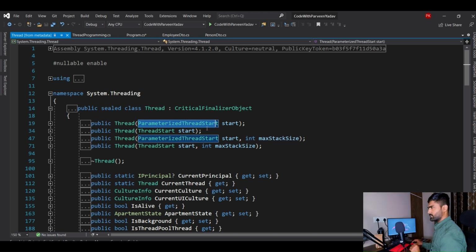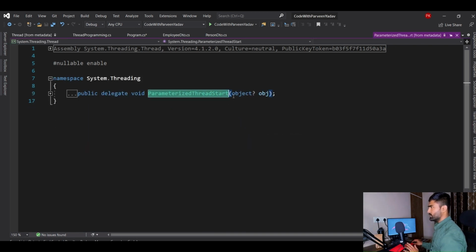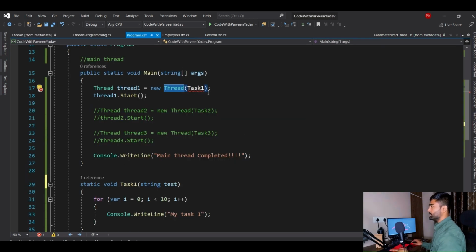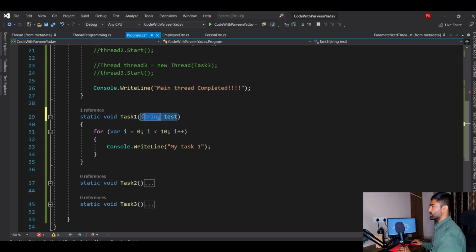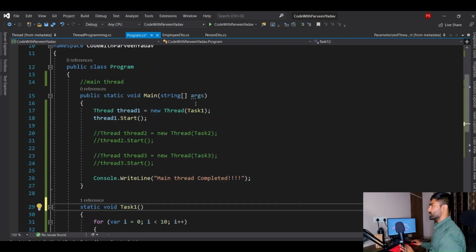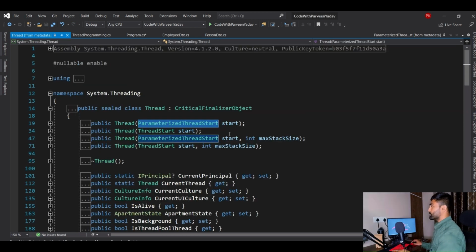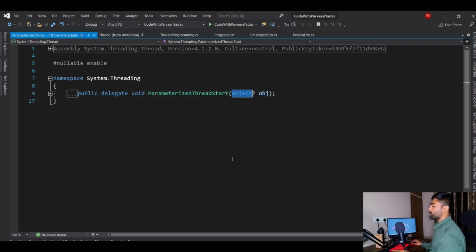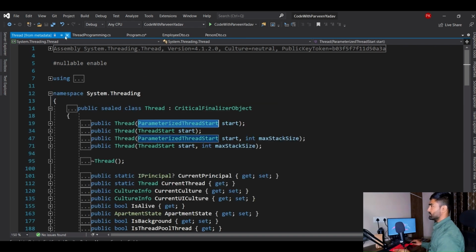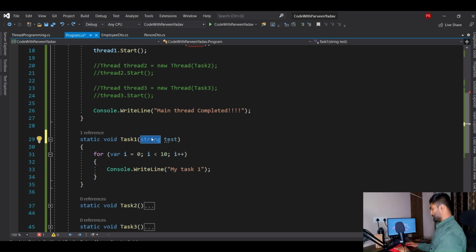Okay, what is ParameterizedThreadStart? If I go over here, you will see it accepts an object. Now that object, either you assign it or don't assign it, right? If you don't assign it, that means it is happy. That was like this in our application. When you had no parameter over here, it was happy. But when you assign any parameter, it starts crying. And why? Because it says I can only work with an object parameter, nothing else. Okay, let's close this and let's try to make it an object now. I will say this is object, right? And let's rename it something better.